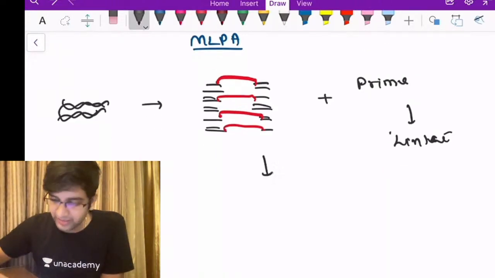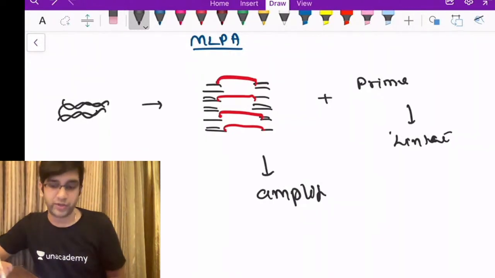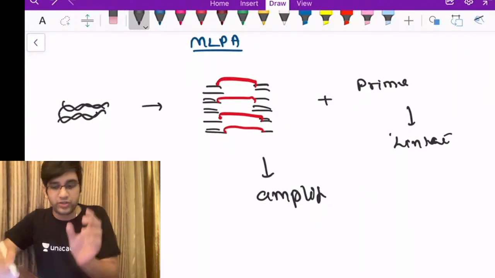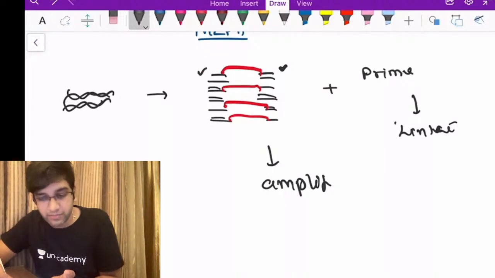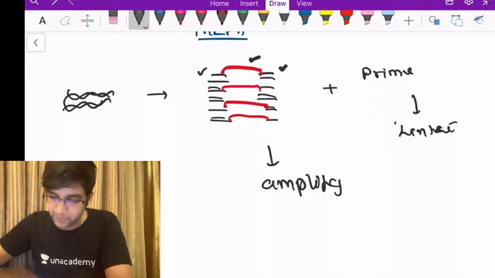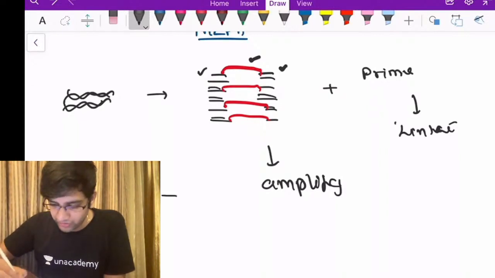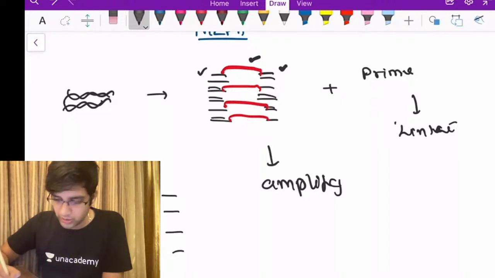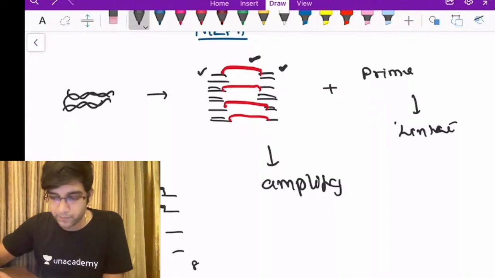So once it binds, then I'm going to amplify. The linker is my ligation point. I know this is one exon, this is the second exon, and I'm going to bind these two exons. Once this binding happens, once the ligation happens, only then it can amplify. If the ligation is absent, it cannot amplify. Let's say that exon 1, exon 2, exon 3, exon 4, exon 5, exon 6, 7 and 8, 1 to 8 are my exons. I know I can bind these two. I know I can bind these two. When these two are bound, it will amplify.